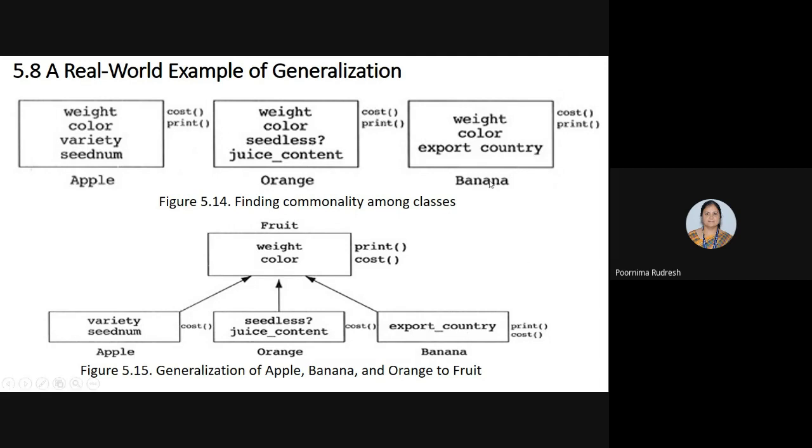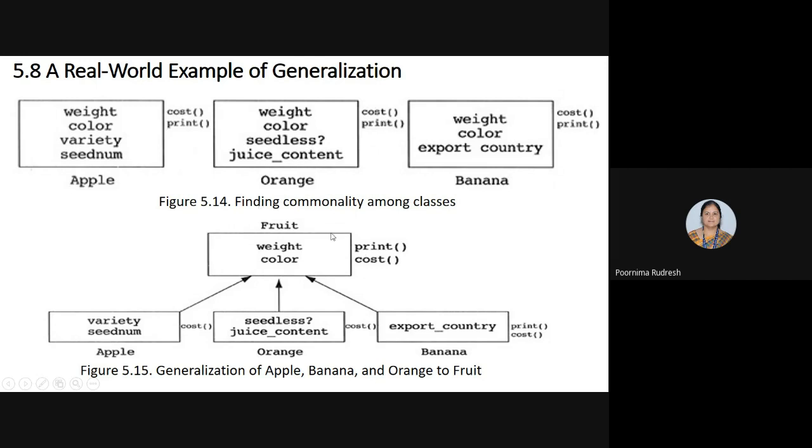Understood? So in this way, using the derived classes, we identify the common data members present in all three classes and also the common functions. We use that commonality to construct the base class using the inheritance relationship, and the common data members and functions are placed in the base class.